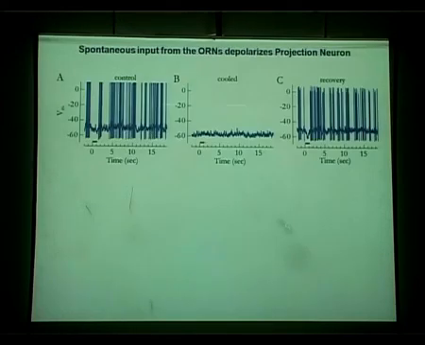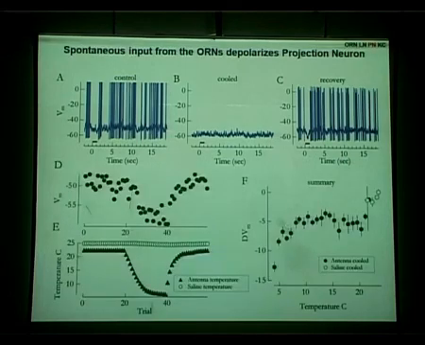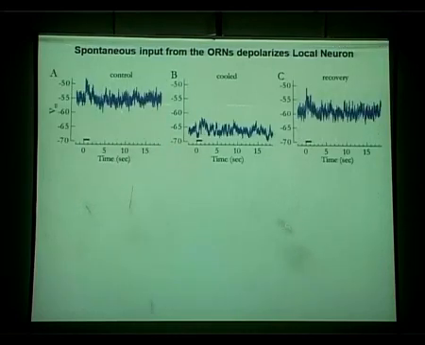So what's the consequence on the membrane potential of the projection neurons, local neurons and Kenyon cells of this kind of deprivation of the baseline activity? We do intracellular recording from the projection neuron, local neuron and Kenyon cell, and in all of them, consistently, the membrane potential falls and all the spikes vanish in the cool state. This is for the projection neuron. If you go to the local neuron, of course, there are no sodium action potentials, but we can see around a 5 to 10 millivolt drop when you shut down the receptor neuron baseline activity.